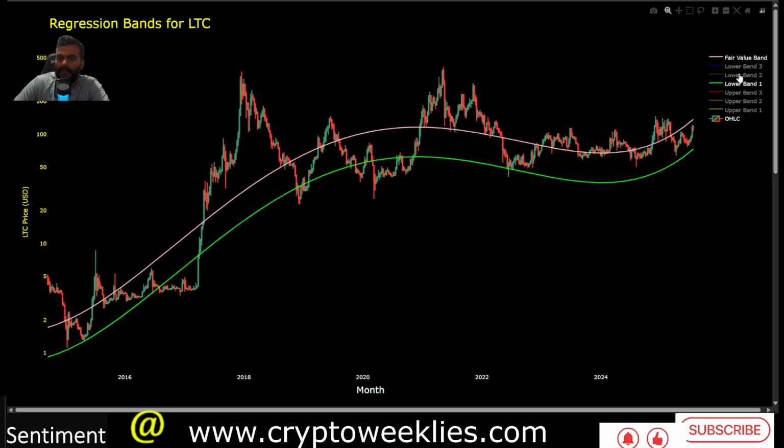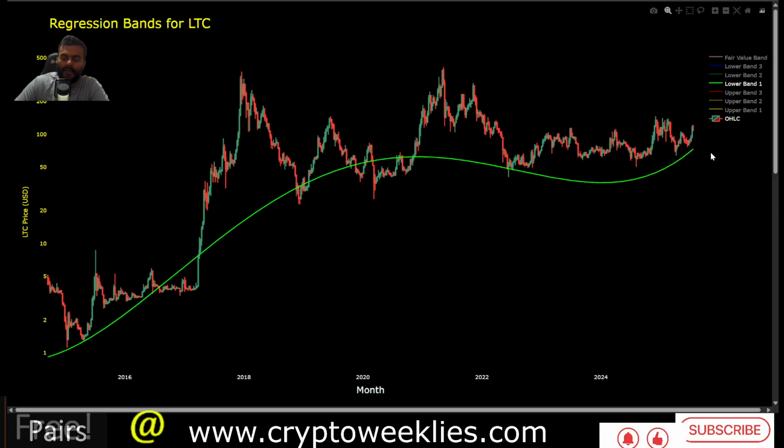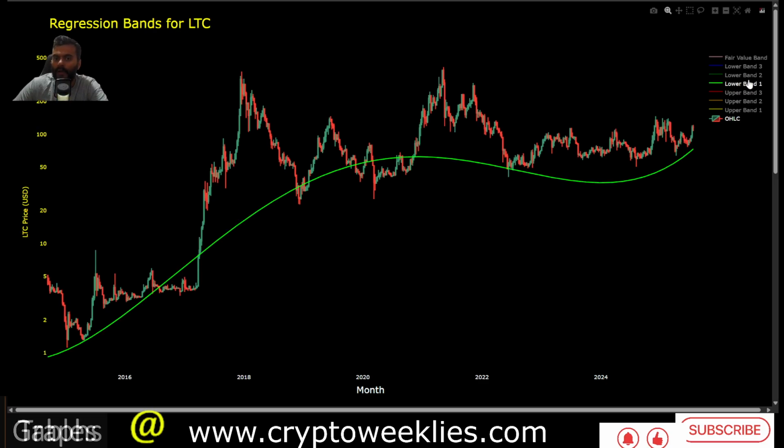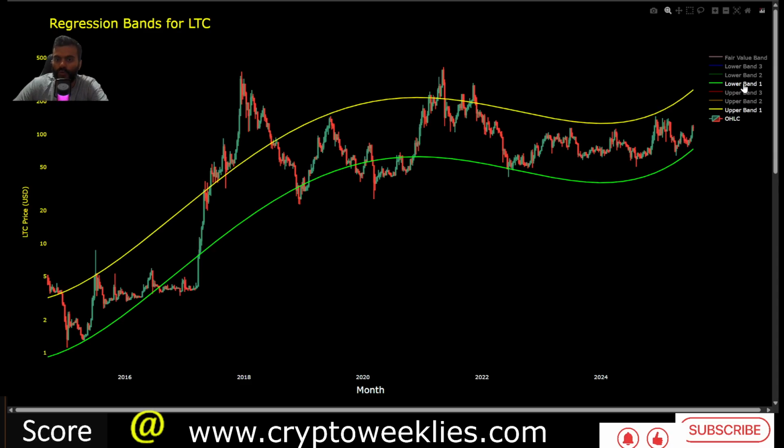You can see the green line. Whenever the price is close to that green line over here, it has marked potential market cycle lows, like it did back in June 2022 when the price for the first time came below the $50 level. Coming to the opposite side of this green line is the 1 standard deviation residual drawn to the upside, equidistant from that fair value.